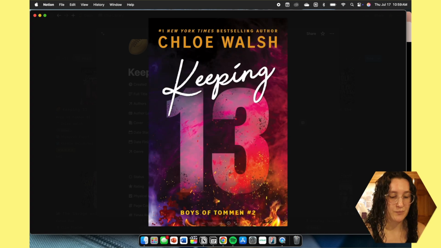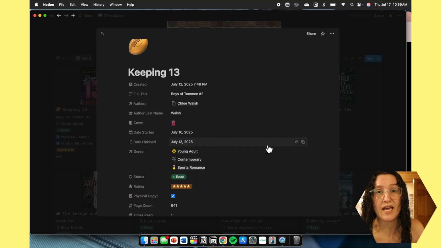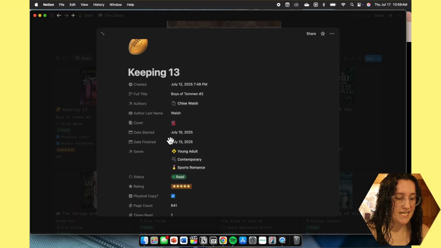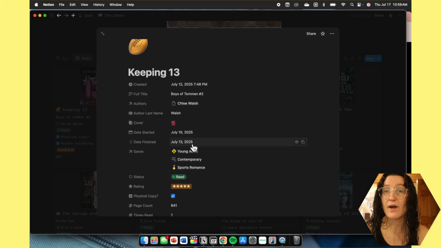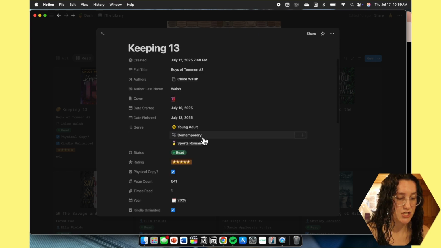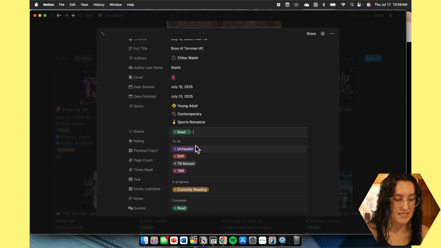I'm actually going to input a book that I got yesterday, and I will show you my process as to how I do all that. So we have the date started, date finished. For my read, I have it all organized by the date finished. We have the genres it is under, and the status, like I said: unhauled, DNF, to be reread, to be read, currently reading, and read.